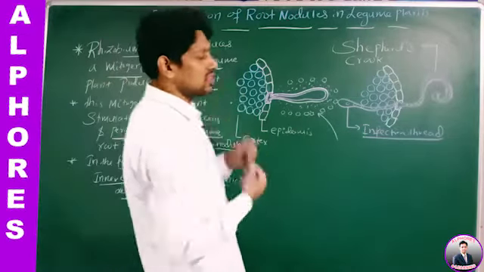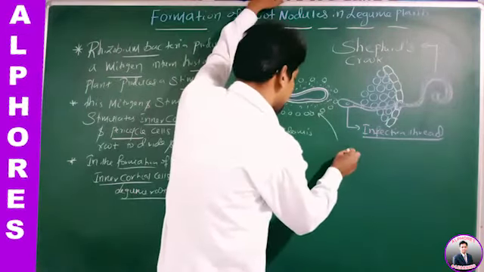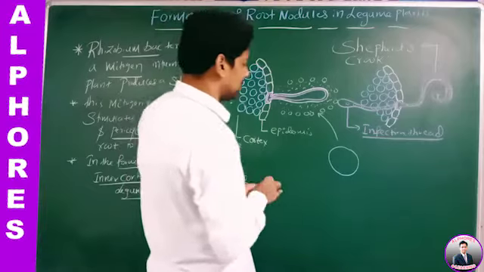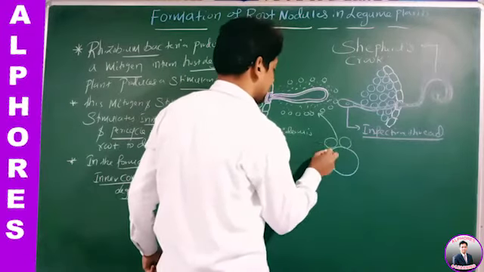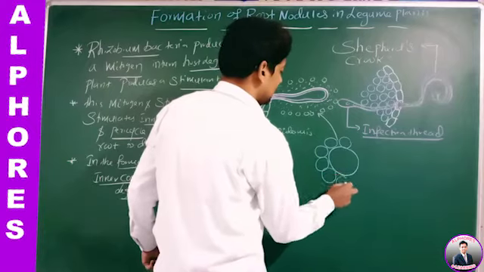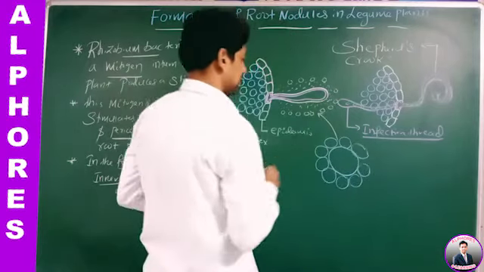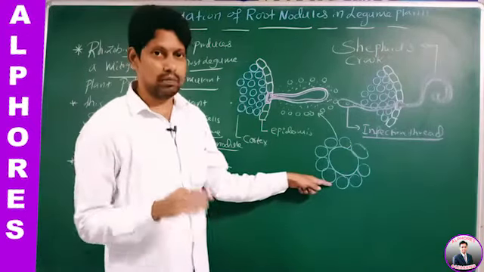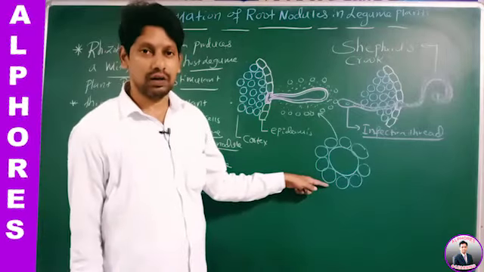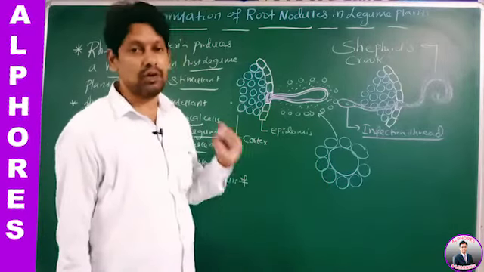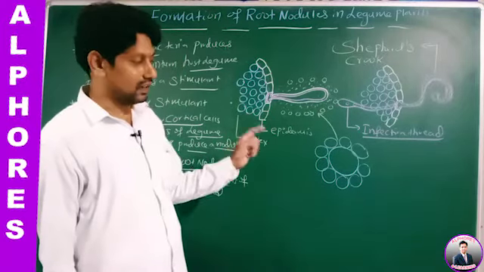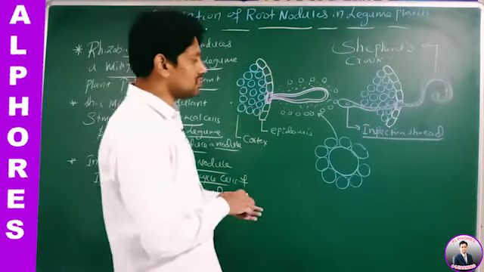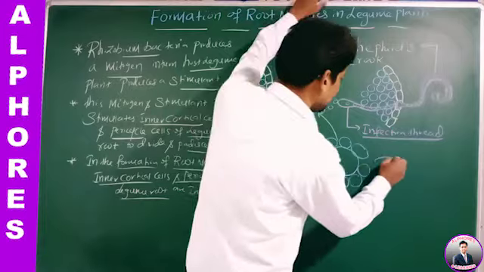Now see this statement. For example, this is a cortical cell. With the help of this stimulation, the cortical cells get divided. When these cortical cells and pericycle cells get divided, what happens? A nodule is formed. The cells in this nodule are polyploid, generally tetraploid.